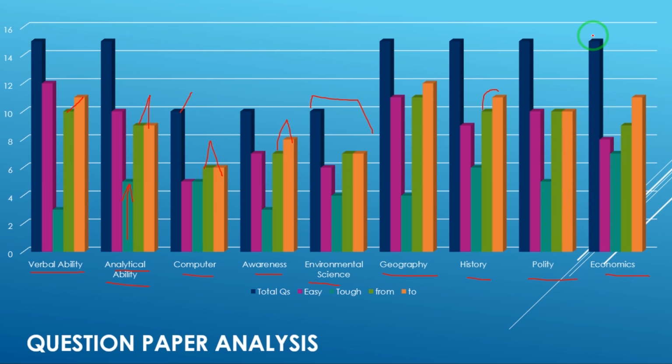15 questions were also asked from this section, and in this section 8 questions were average and 7 questions were difficult questions, because those 7 questions were not asked from any NCERT and were directly from current affairs or any basic book of economics, and the board expects you to correct at least 11 questions from this section.